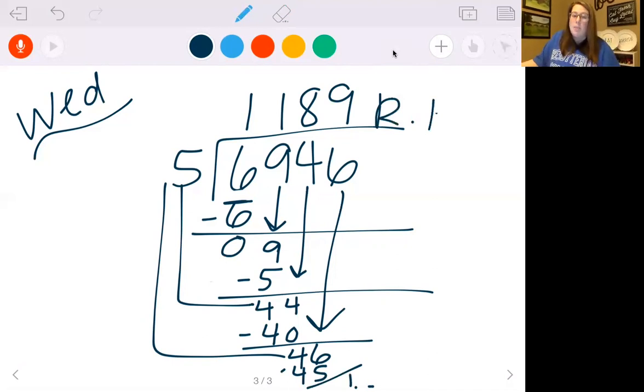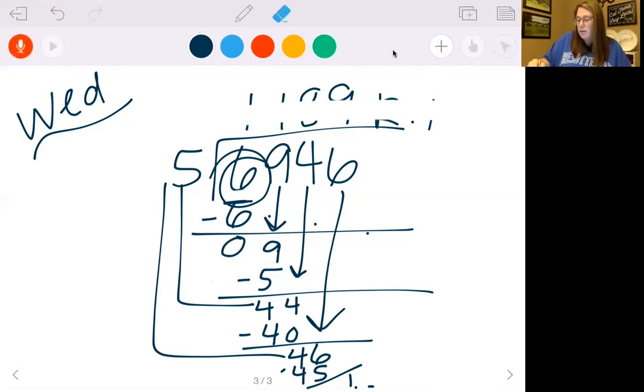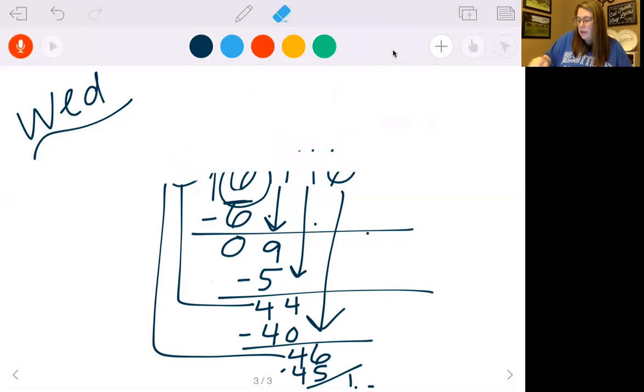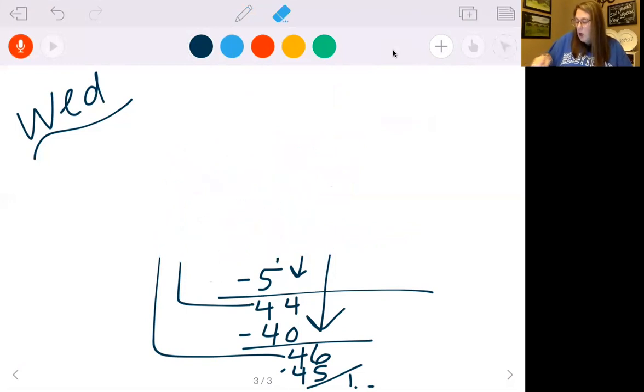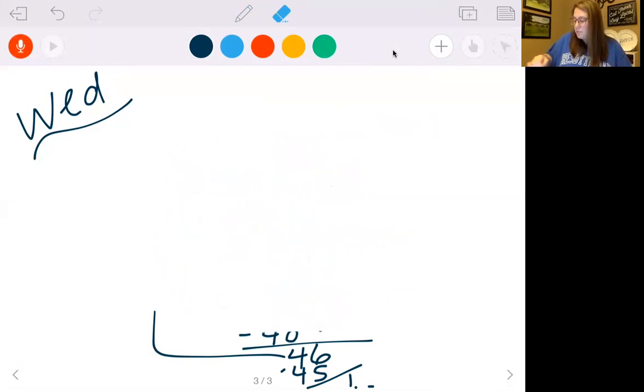So you see this time, because I was able to go into this first number right here, my answer is going to be a little bit longer, which is fine. I just had to bring down 3 times. Okay, so I'm going to erase this one. Remember, if I'm going too quickly, you can always go back and pause or rewind.